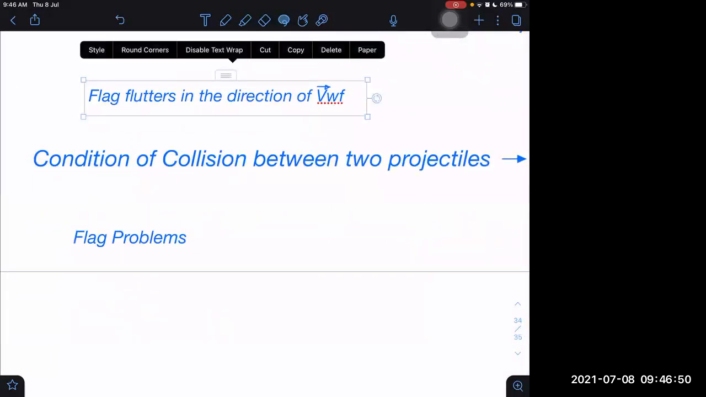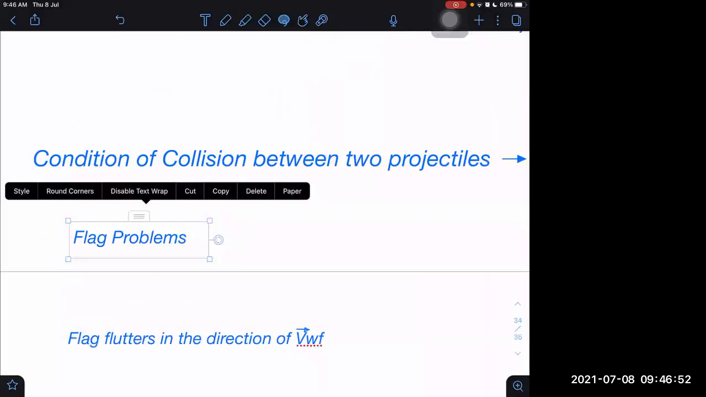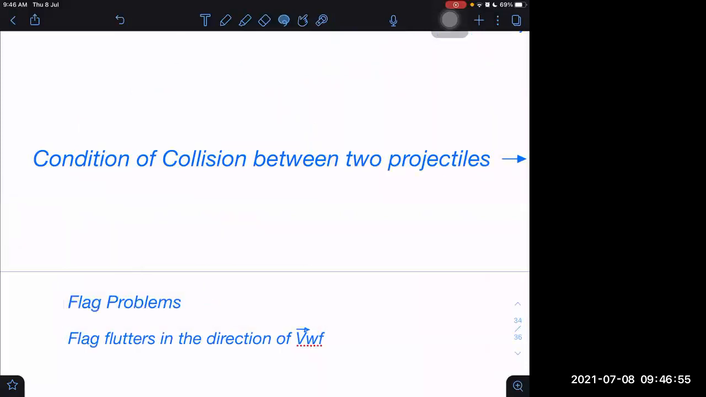Flag fluttering problems. Just remember one thing only. Flag flutters in the direction of velocity of wind with respect to flag.